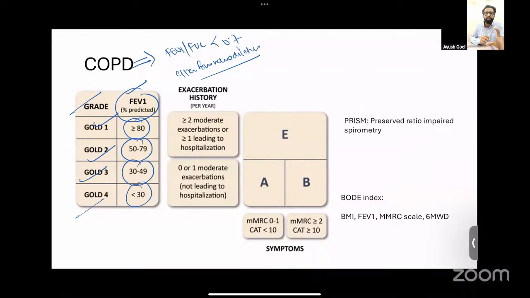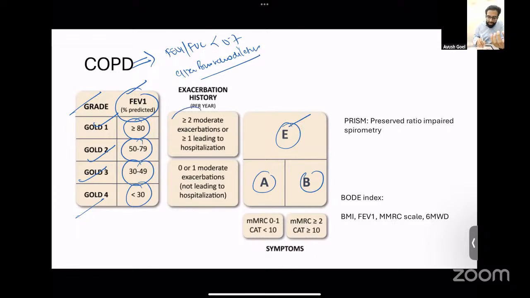Next is the groups of COPD. You have 3 groups, A, B, and E. Previously, there were 4 groups, which is still mentioned in Harrison, that is A, B, C, and D. But for the last couple of years, GOLD guidelines specify only 3 groups, A, B, and E. Group E are those patients who have increased hospitalizations or increased exacerbations. If the patient has 2 or more moderate exacerbations or 1 severe exacerbation leading to hospitalization, those patients are classified as group E. Group A and B have low exacerbation risk.